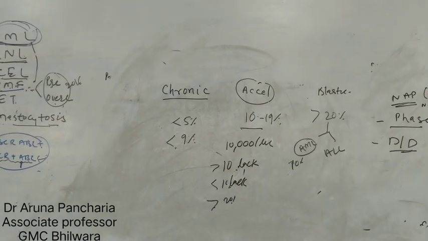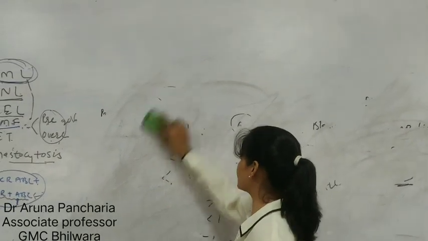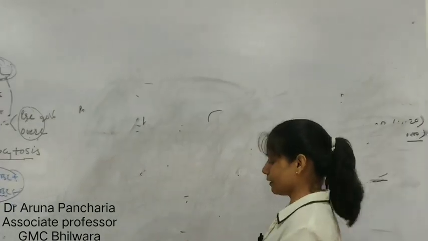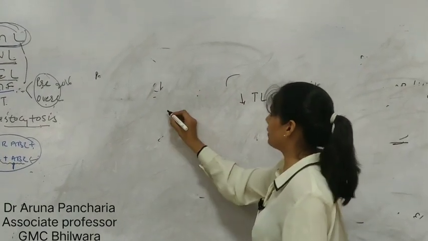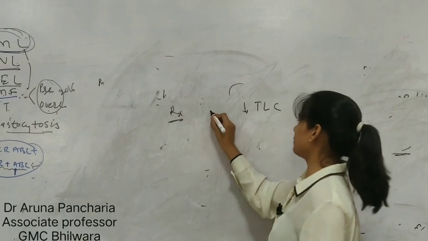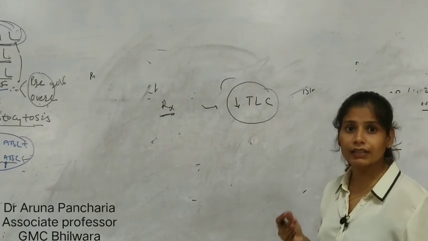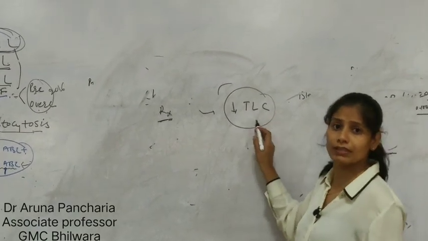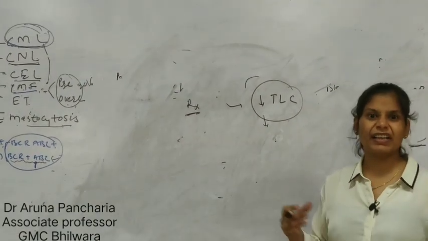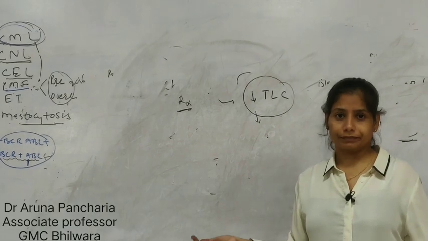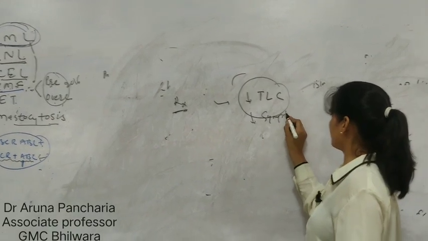Now what is our aim? Our aim is to reduce the WBC count in CML. So in the treatment part, the first thing the clinician does is lower the TLC count. Now I am coming to the treatment part. What the clinician wants to do in the case of CML is lower the WBC count. Then he wants to relieve the symptoms like splenomegaly, fever, lymphadenopathy or any pain, whatever is there, the symptomatic relief.